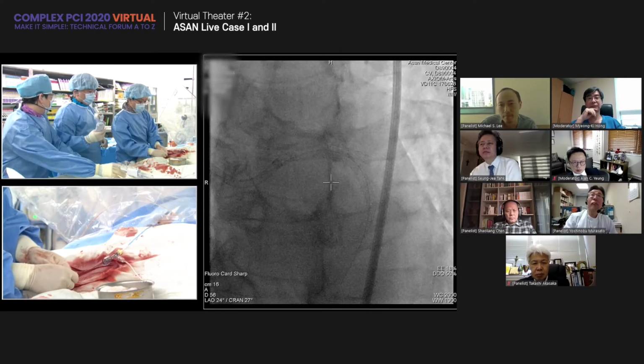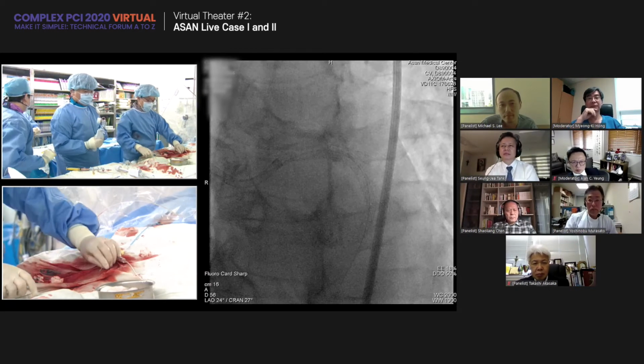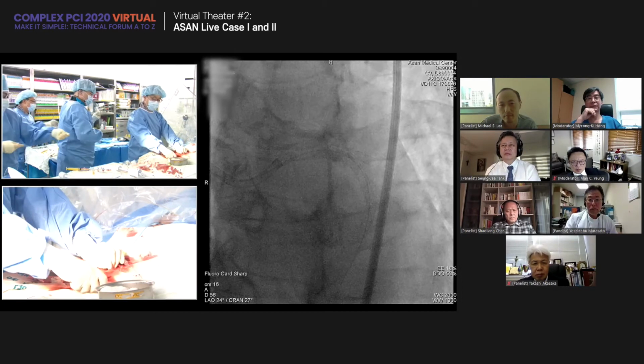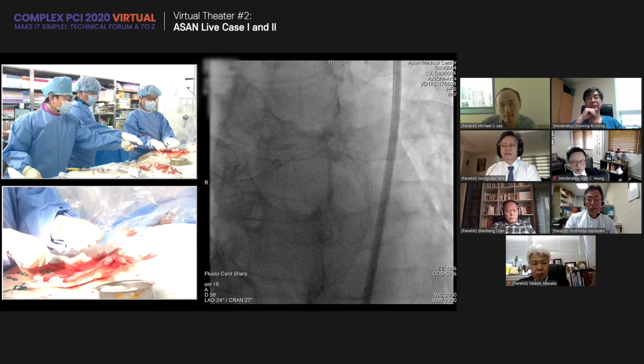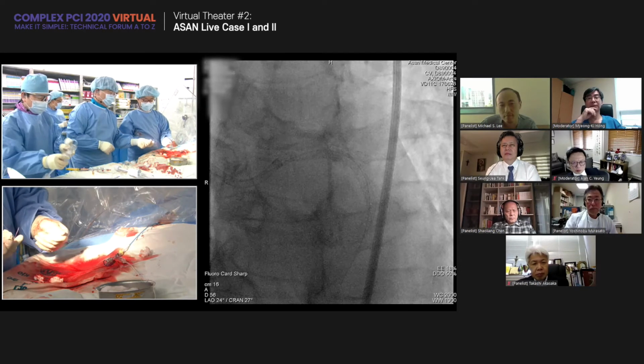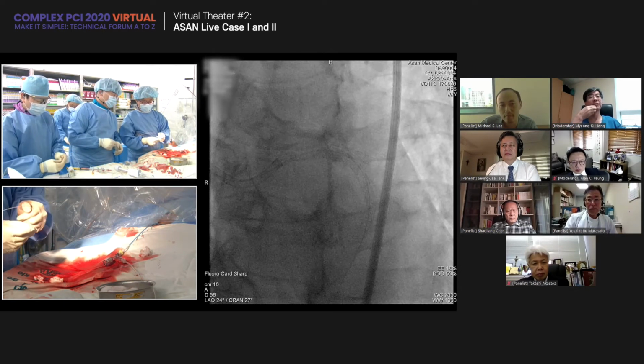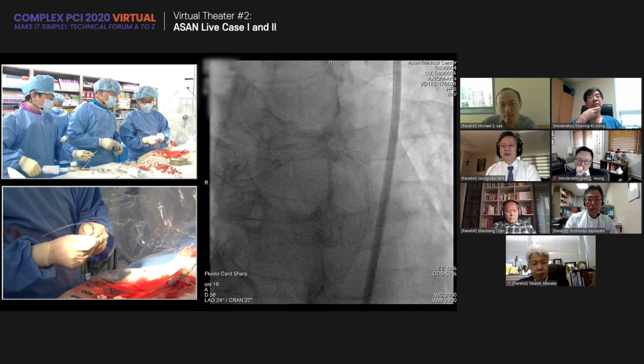Yes, and then I'm gonna do the NC balloon dilation in the LED part, and then I'm gonna recross the circle wire. This is a 3.5. Okay.